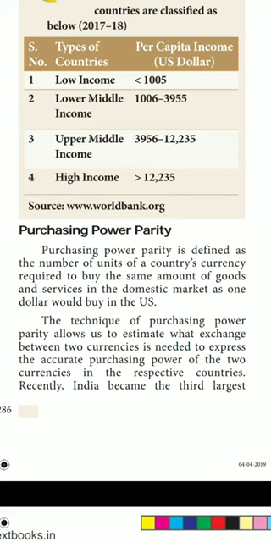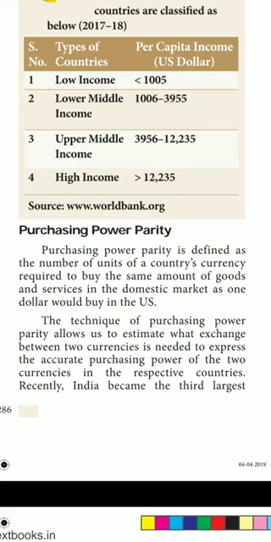It is the number of units of a country's currency required to buy the same amount of goods and services in the domestic market, that country's market itself, as $1 would buy in the US. In the US dollar only it is calculated.